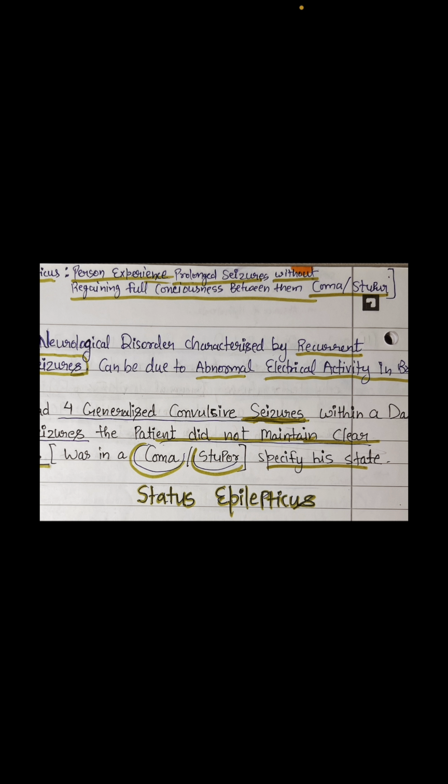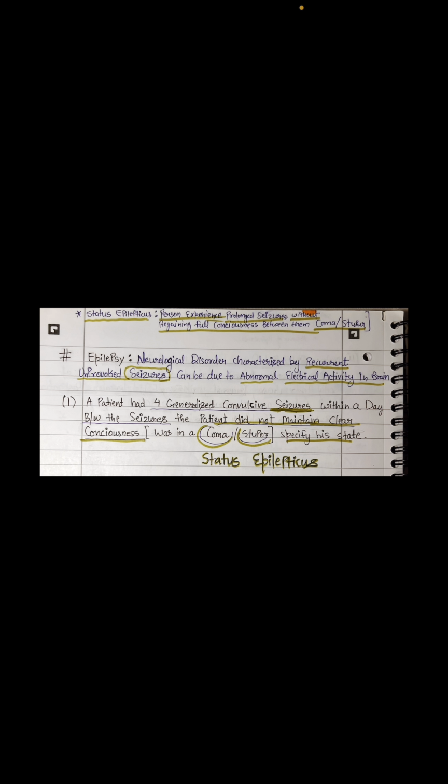The patient had a seizure, the seizure has stopped, but the patient is still not conscious, and the second seizure has already started. So between the two seizures, the patient does not get back to consciousness, partially or fully depending on the patient's condition, but will not get full consciousness back from the comatose or stupor stage.